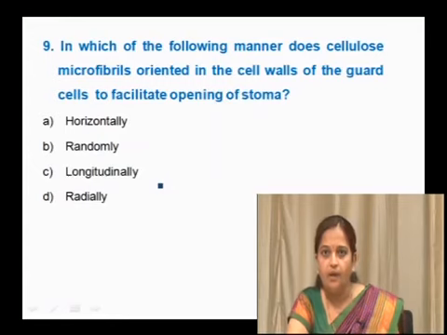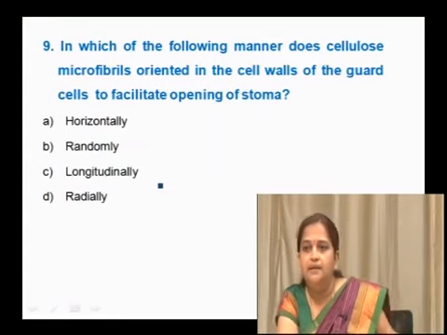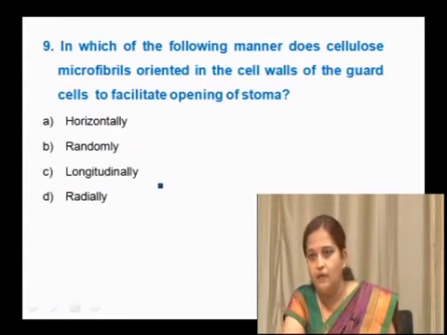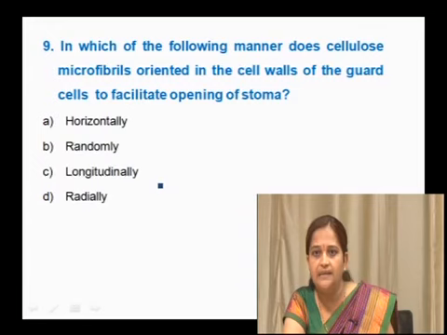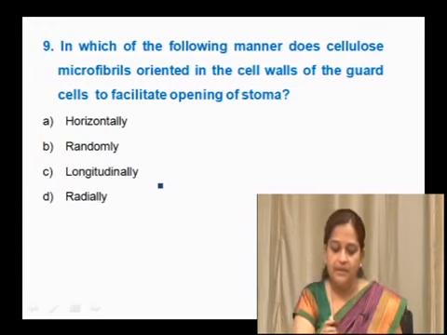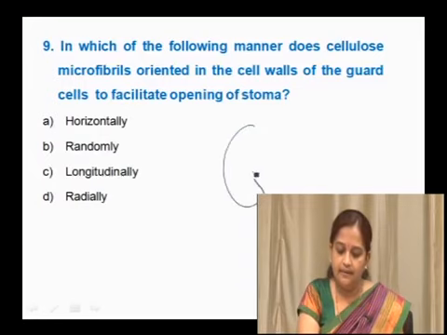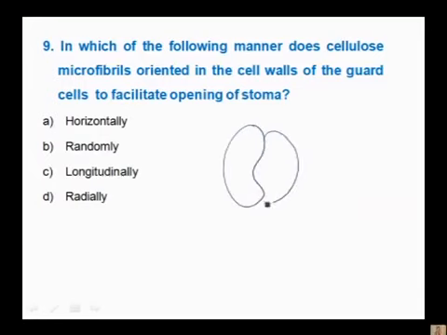In which of the following manners are the cellulose microfibrils oriented in the cell wall of the guard cells to facilitate opening of the stoma? You just see that the guard cell has cellulosic microfibrils. How are they oriented and how are they helpful? They are helpful in opening and closing of the stomata due to their orientation.